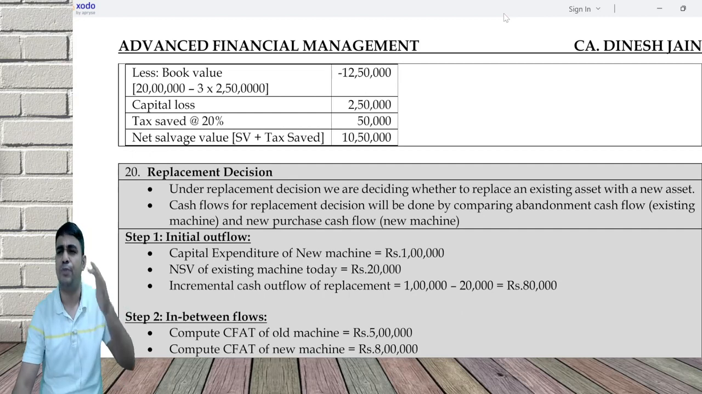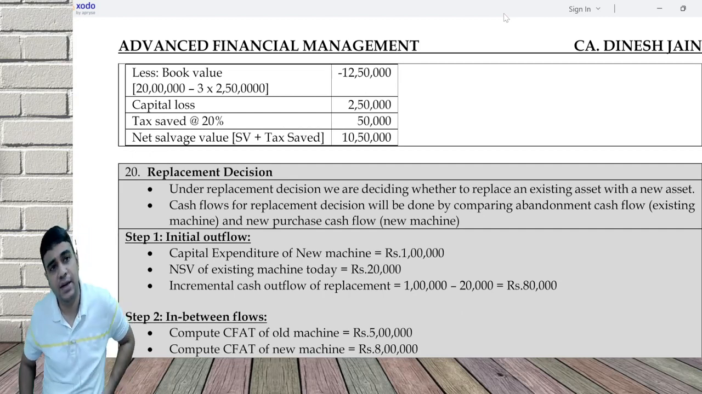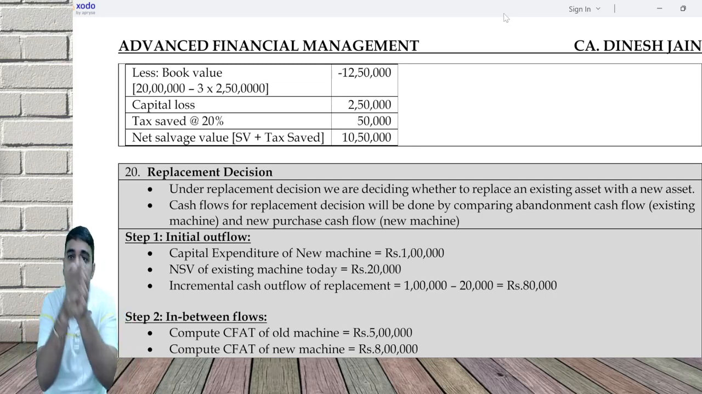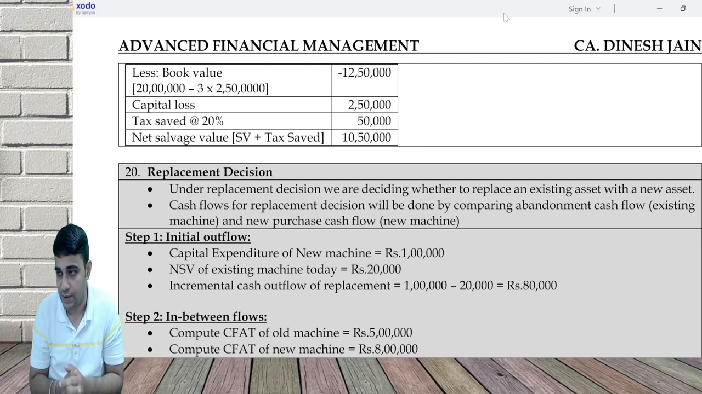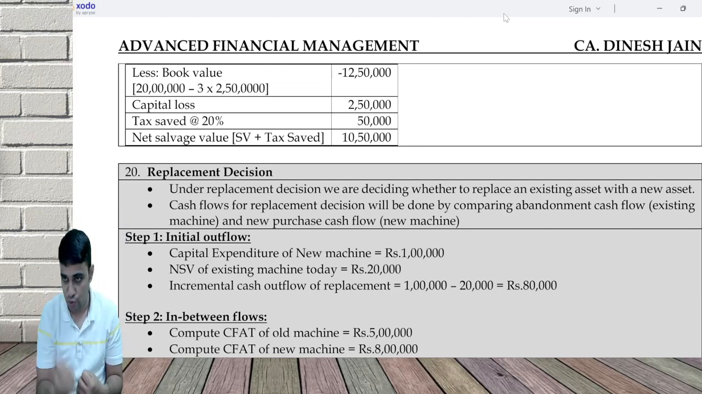Now comes the most important discussion. On this, there are a lot of problems to do. Replacement decision. What is replacement? It is selling an existing asset and buying a new asset. So unfortunately, you have to do old machine analysis, new machine analysis, and then an incremental analysis. Old separately, new separately, incremental.